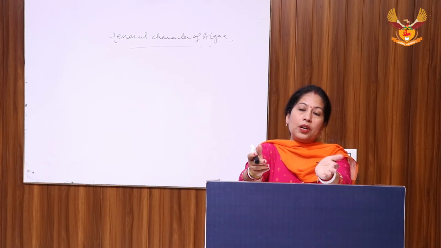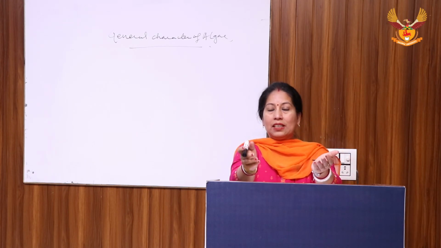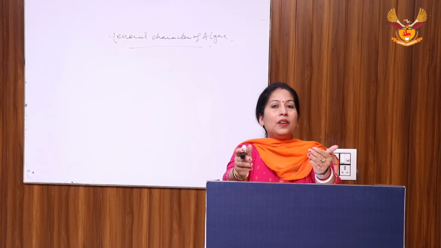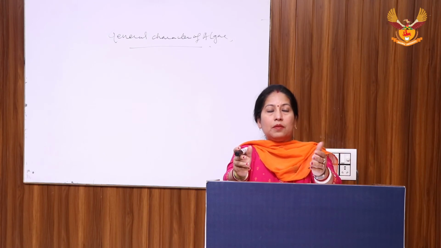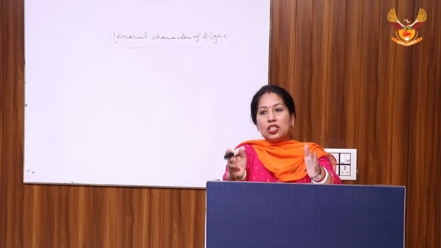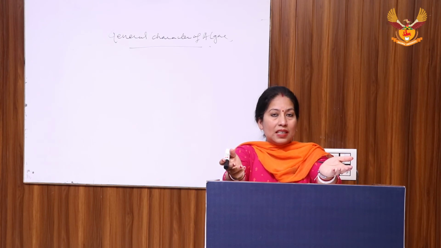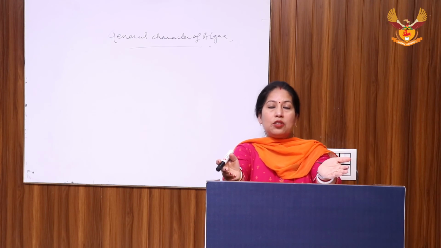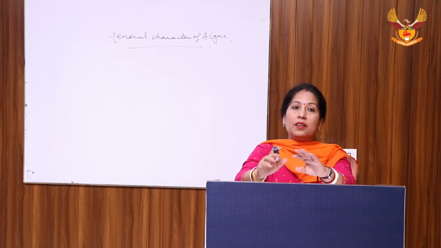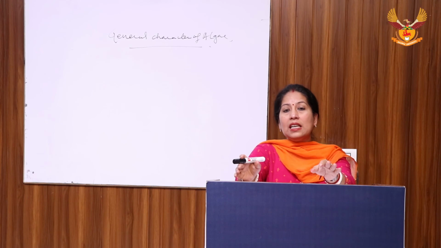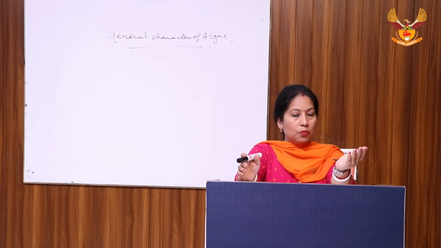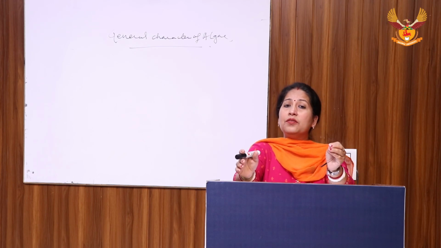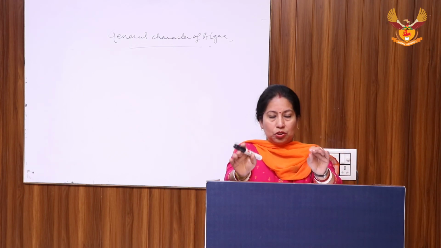Next one is sexual reproduction. Sexual reproduction is done by three methods: isogamous, anisogamous and oogamous. Isogamous, whenever two gametes are very similar in their size and shape, and after the fusion of these gametes, the sexual reproduction is known as isogamous type. Anisogamous, where the two gametes are very different in their shape and size. The male gamete is smaller in size and motile, while the female gamete is larger in size.